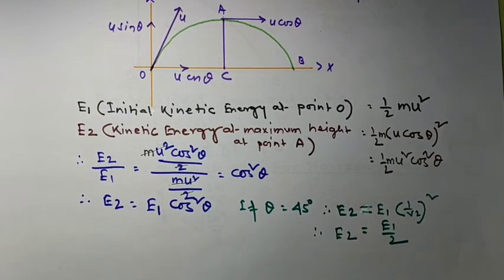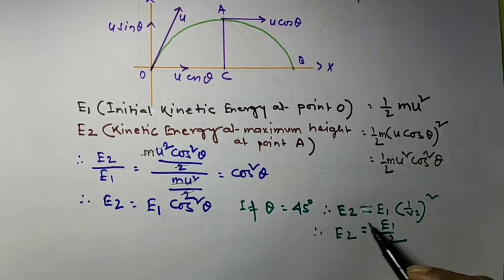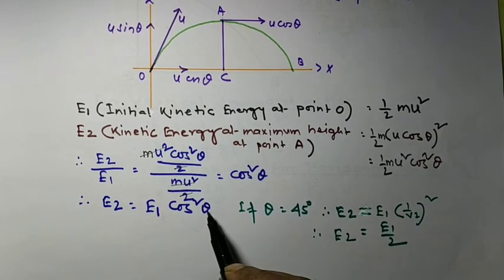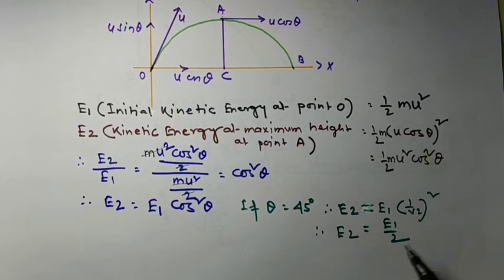If the angle of projection, that means theta, is equal to 45 degree, in that case what will be E2? E2 is equal to E1 into cos square 45, so E2 is equal to E1 by 2.